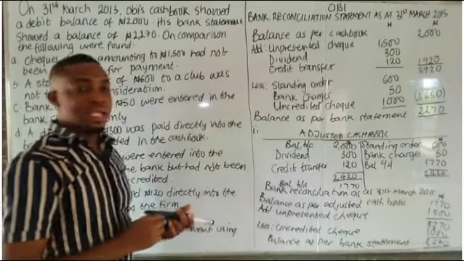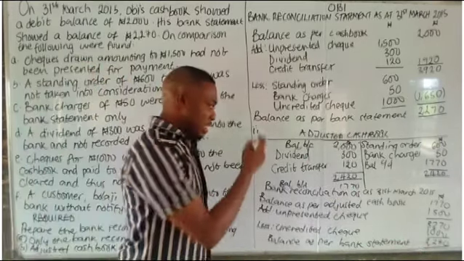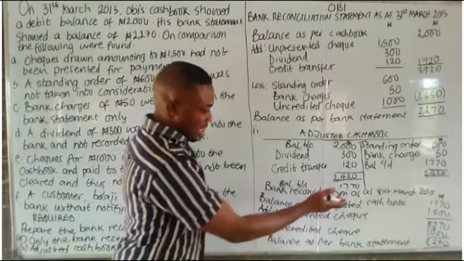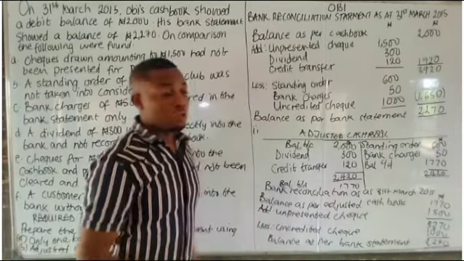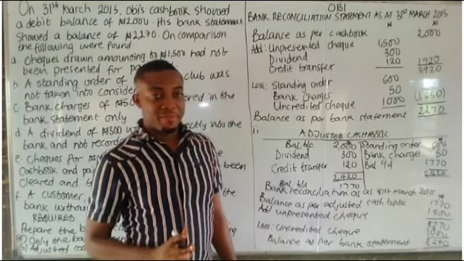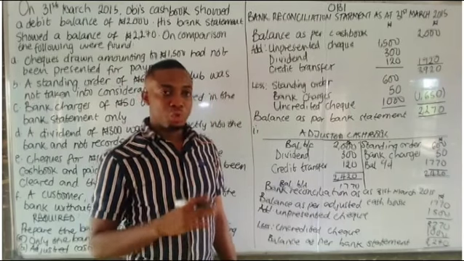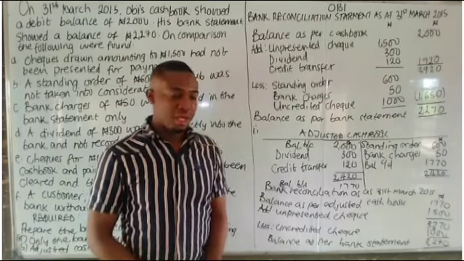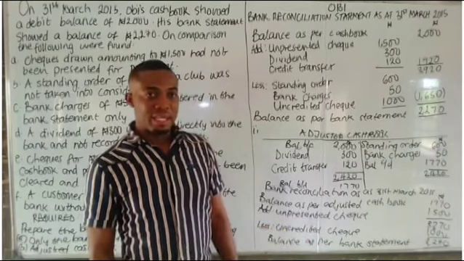Okay, so that is the second method, the adjusted cash book method. You see, it gives us the same answer. Whichever one you're asked to prepare, you will not be penalized. But if they specify which method to use, use that particular method. If they are silent, you can use any one. So that is how to prepare that.